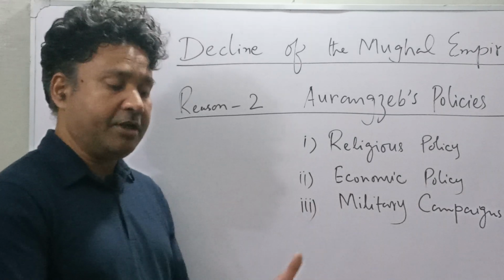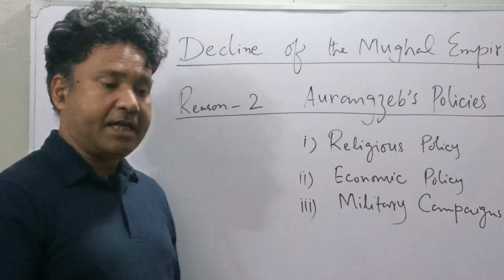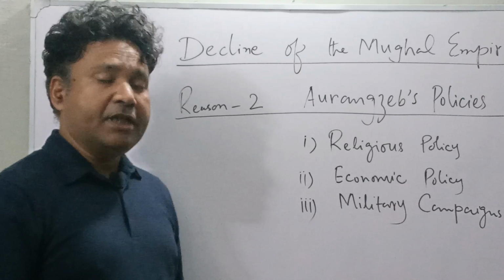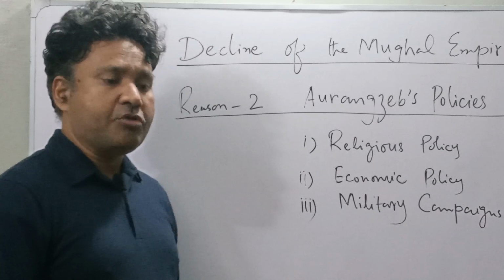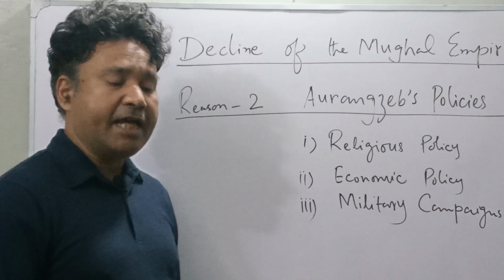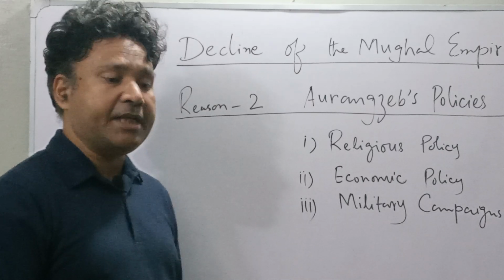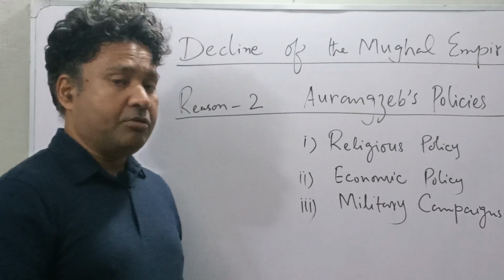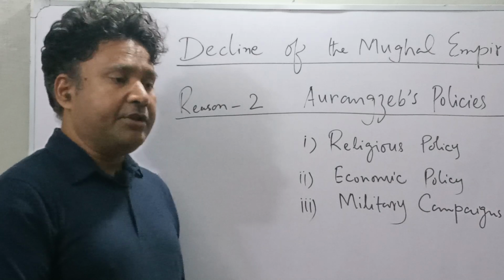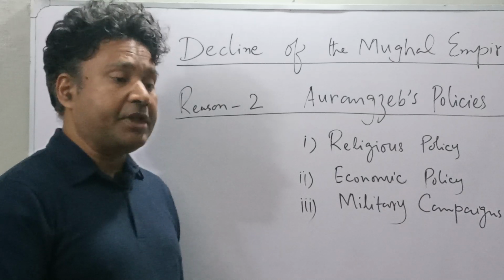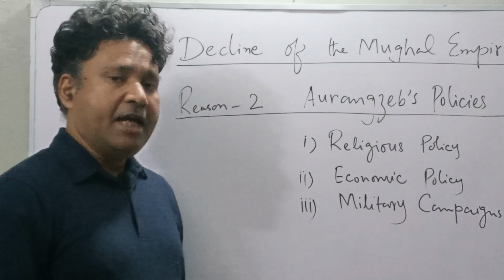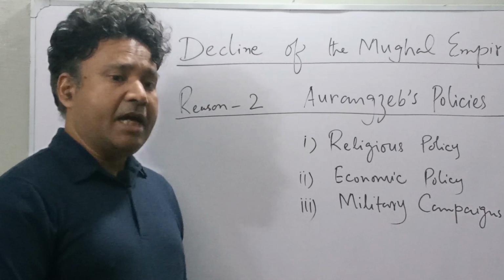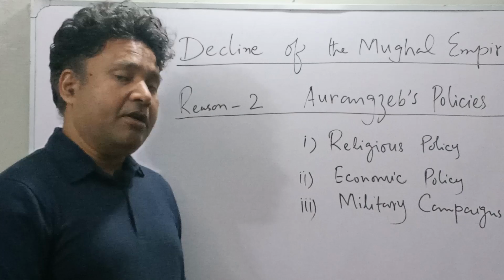Overall, there were many taxes during his rule that contributed to his unpopularity, and that even alienated the Hindus and other forces, for example, the Sikhs and the Rajputs. All this led ultimately to the decline of the empire.